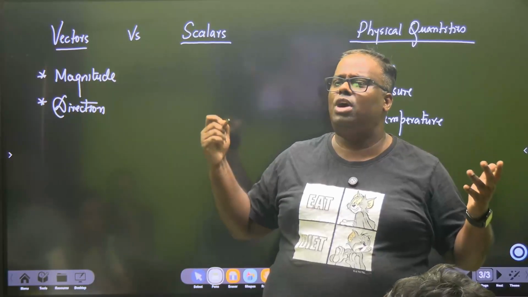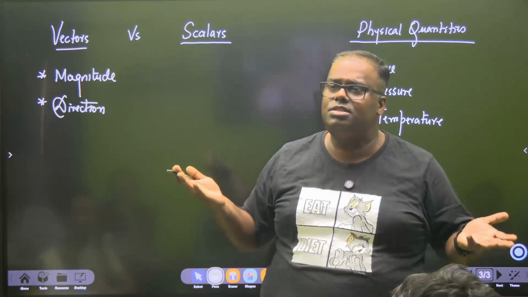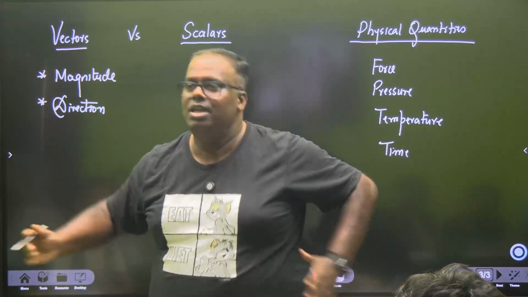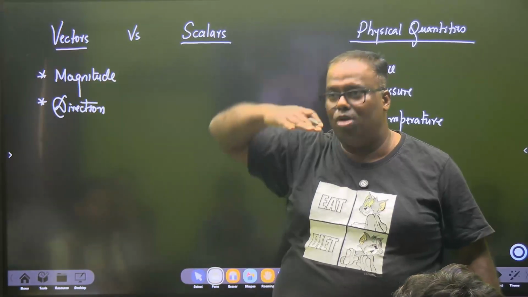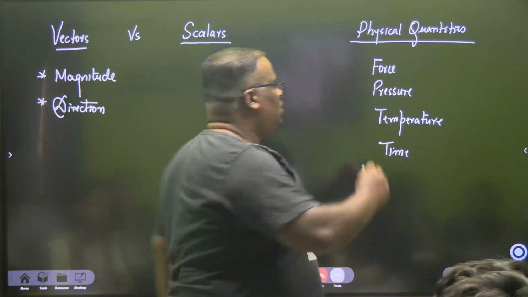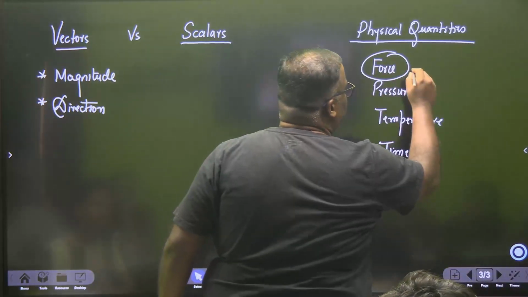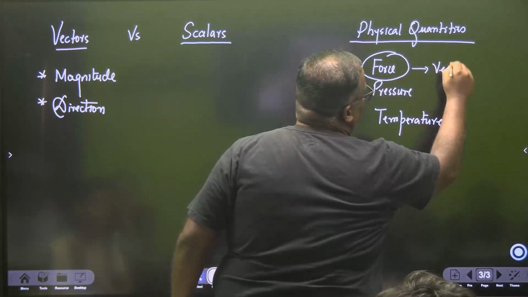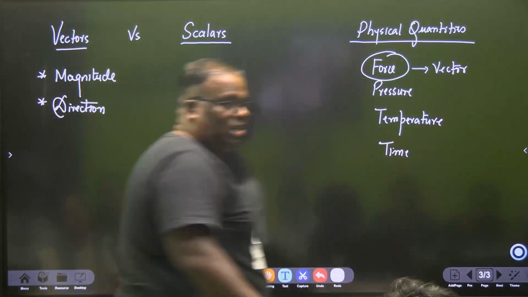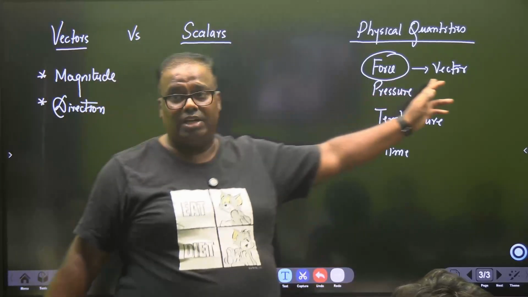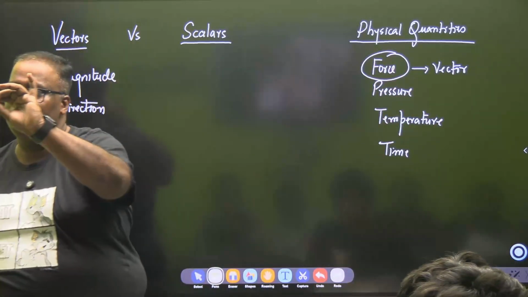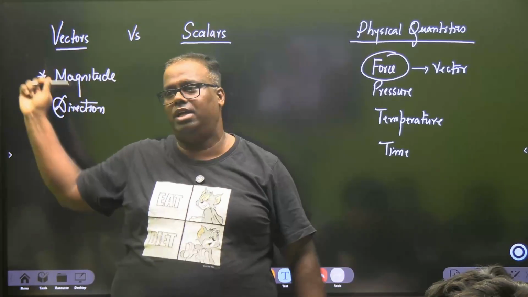So we say a force is acting on me. Are kahan se? Is it from this side? Is it from this side? Is it from the top? Is it from the bottom? So a force as a quantity, I will say, is the easiest quantity to understand what is a vector quantity. We'll get to know many vectors in this chapter. Vectors are those physical quantities which need both magnitude and direction.